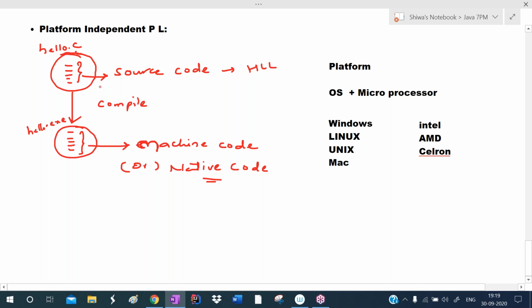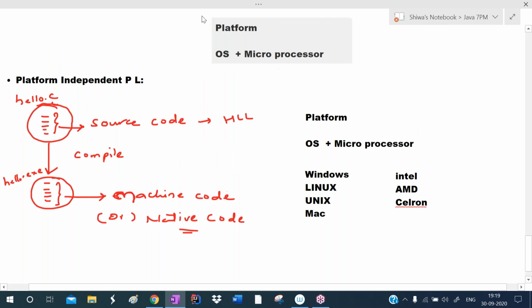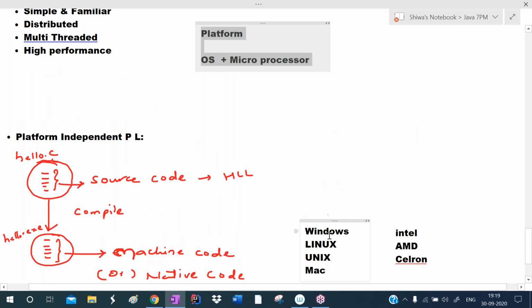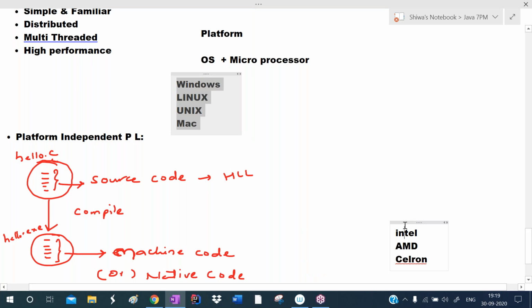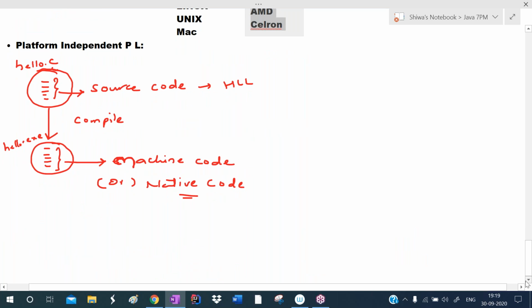So this is the execution process of a C program. Now listen carefully. Now I'm showing the execution process of a Java program. Observe carefully here.